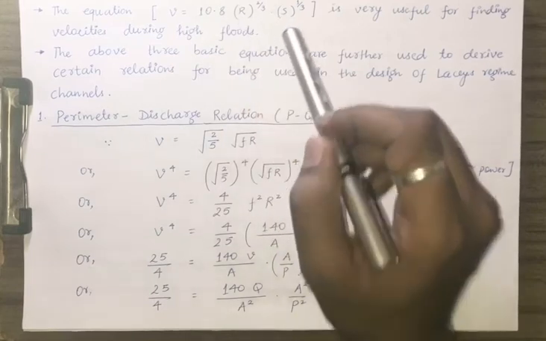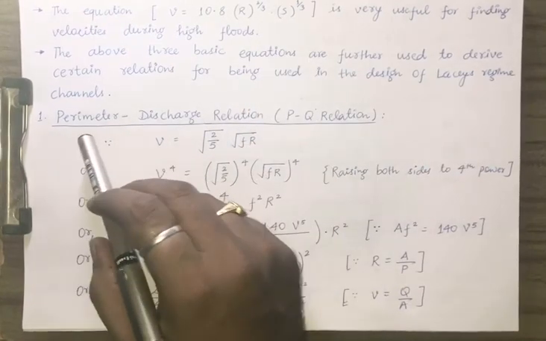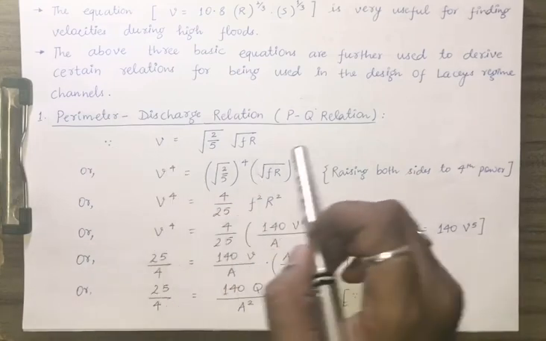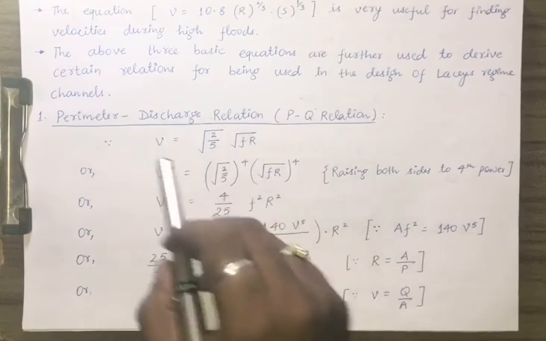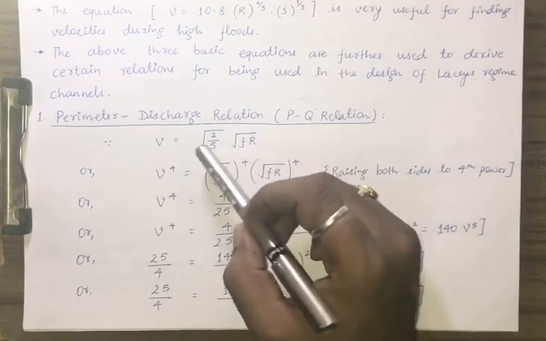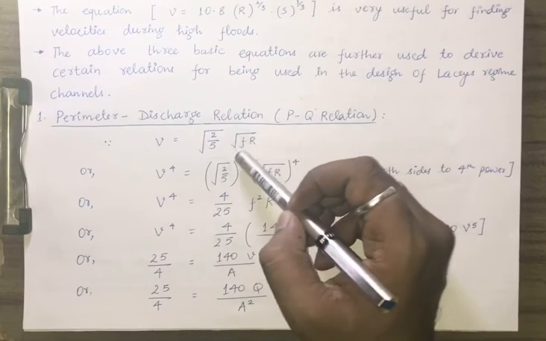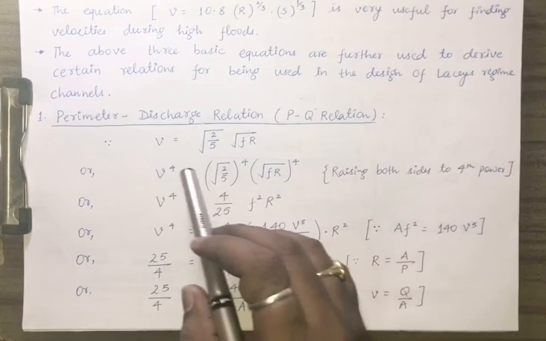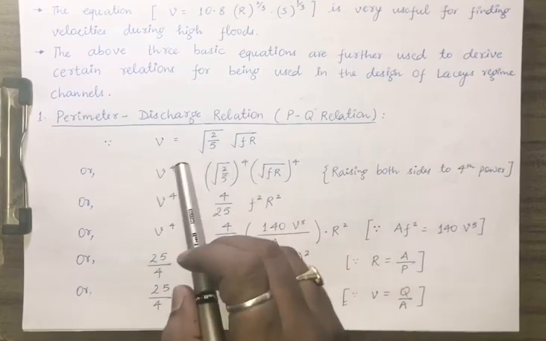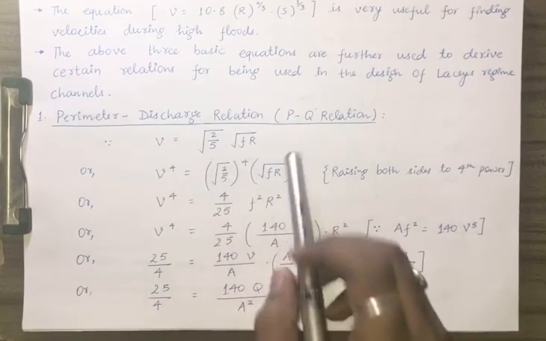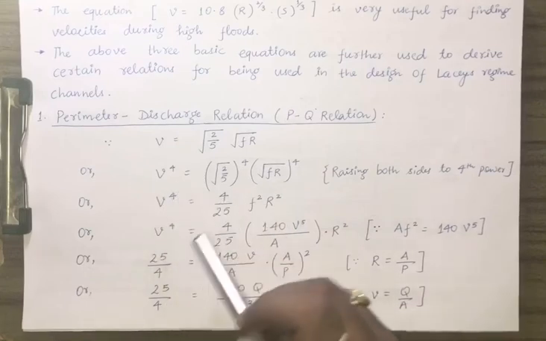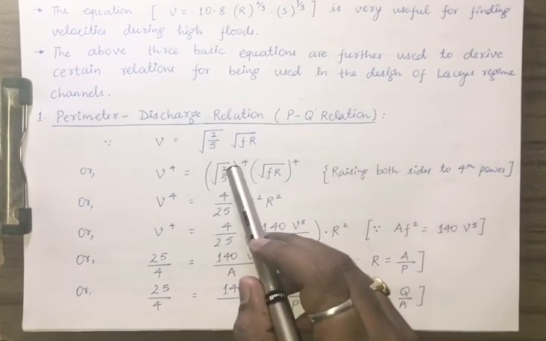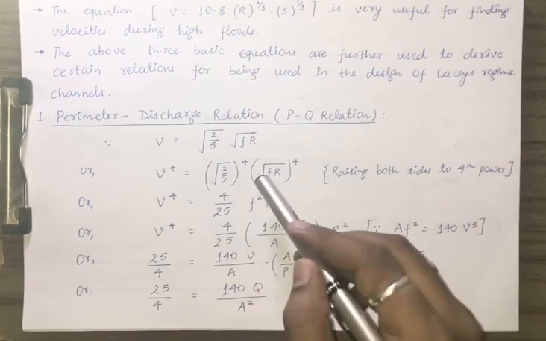First is the perimeter discharge relation. Since the first equation was V equals root of 2 by 5 times square root of F R, he raised both sides to the fourth power. So V raised to power 4 equals 4 upon 25 into F squared R squared.